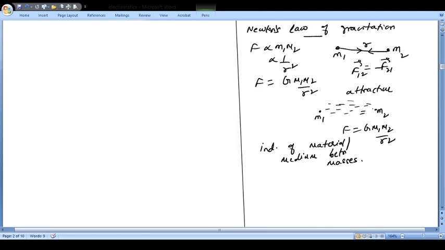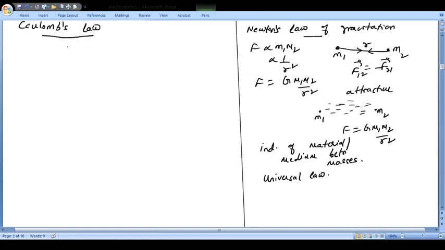And that's how you will find that since it is not depending upon the medium between the masses, it's a universal law. It's followed everywhere, exactly the same. It is not depending upon the medium. Now, on the same lines, we have Coulomb's law in electrostatics.